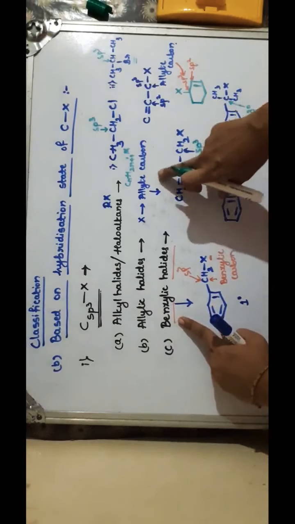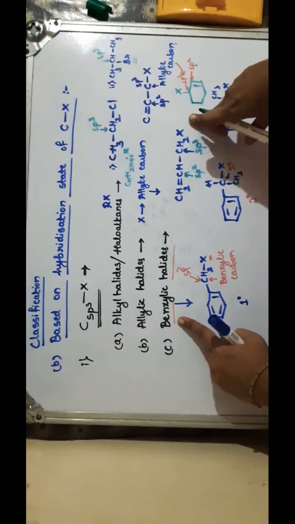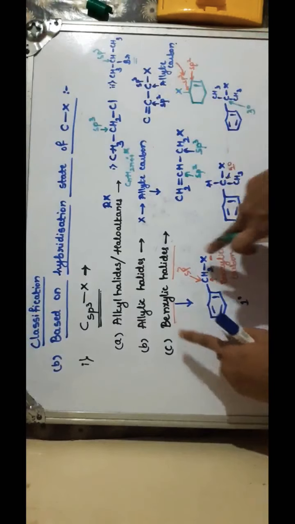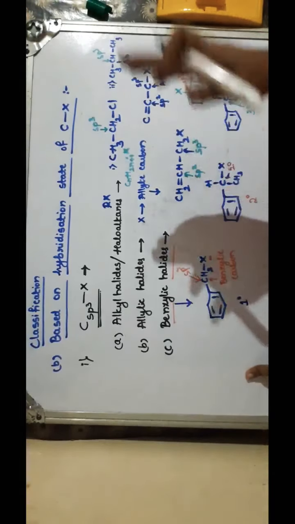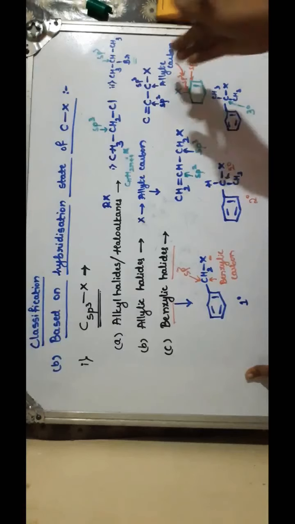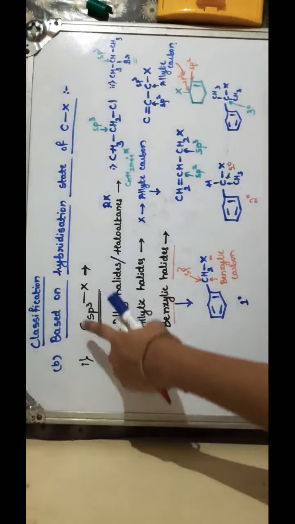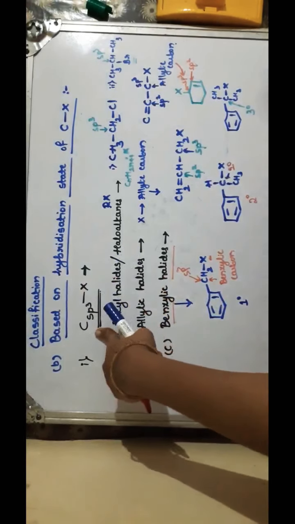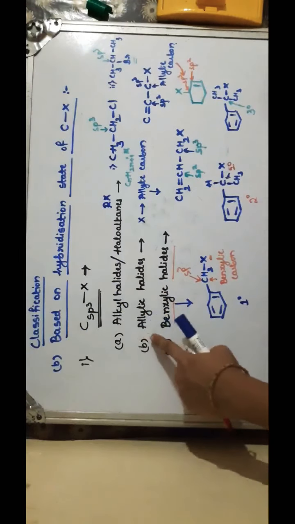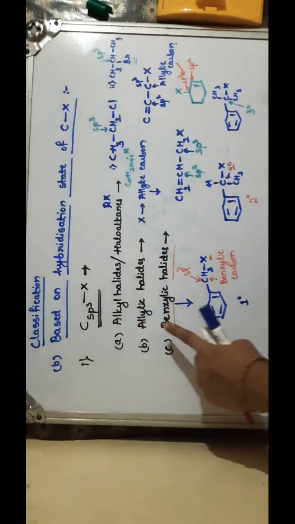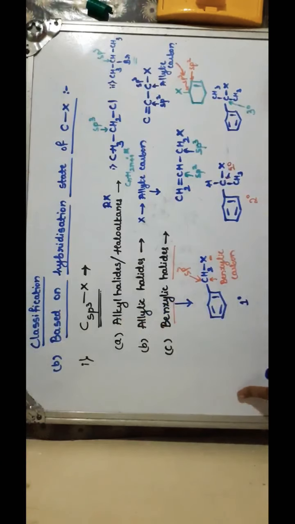Similarly, you can write this even for allylic halides also, as all have single halogen atoms. You can further write primary, secondary and tertiary halides for all of them. So understood, for halogen attached to sp3 carbon we have three different types: alkyl halides, allylic halides and benzylic halides.